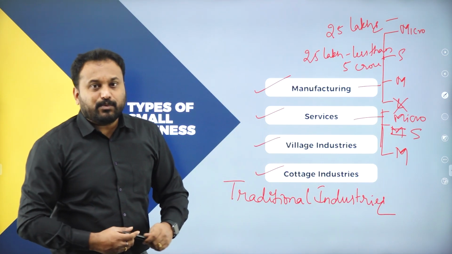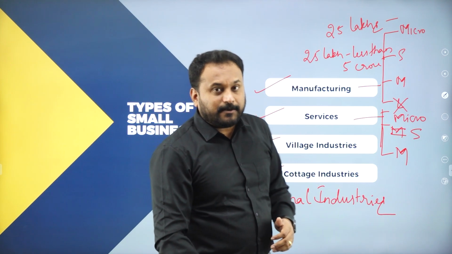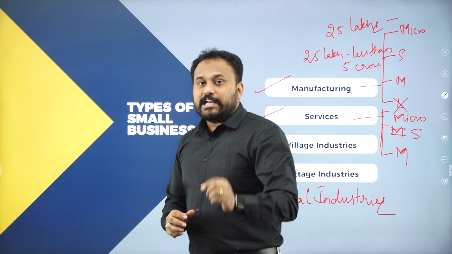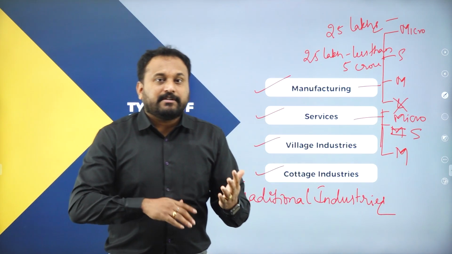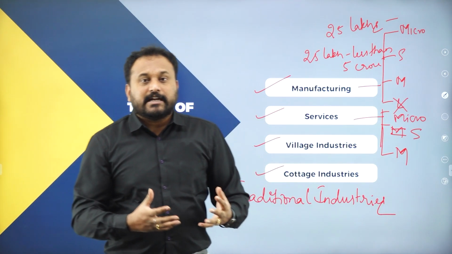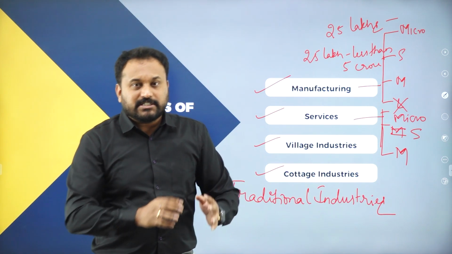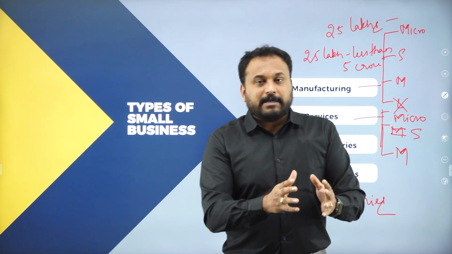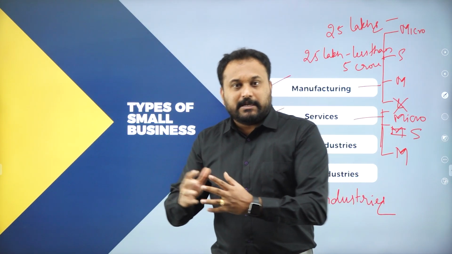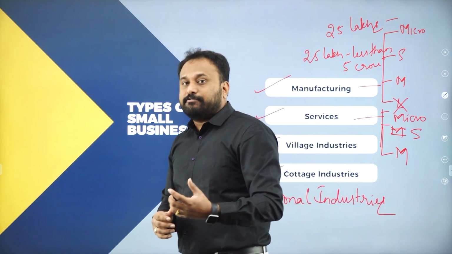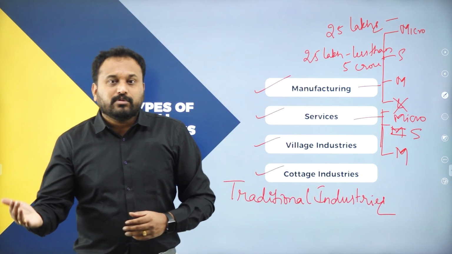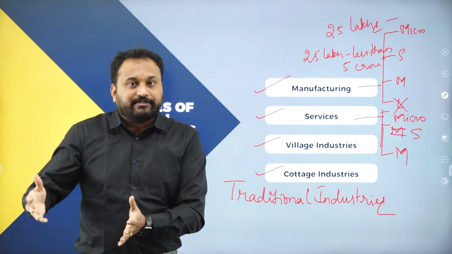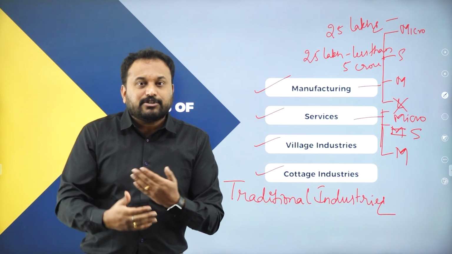Next, village industry. What exactly do we mean by village industry? Mahatma Gandhi had quoted something. Only when the villages turn themselves into towns can we consider that our country is a developed nation. Now we need to target from the scratch, that is, the village. There are n number of people who are skilled and there are unskilled people. Because there is no opportunity in villages, they usually move to cities. When they move to cities, what will happen to the village they have left? It will stay the same way. So somebody should actually develop it.